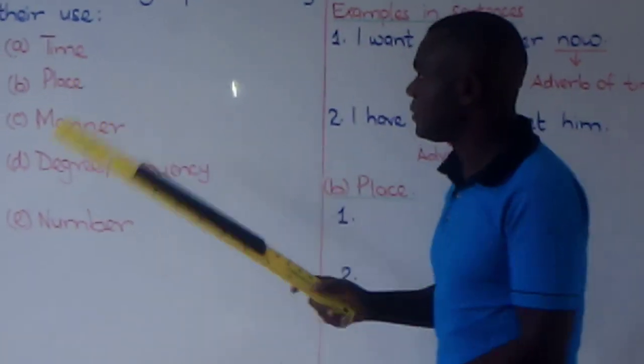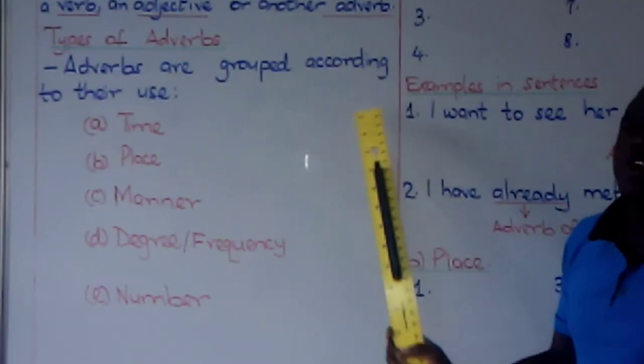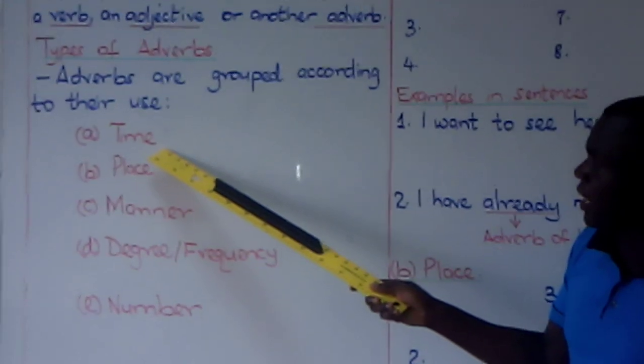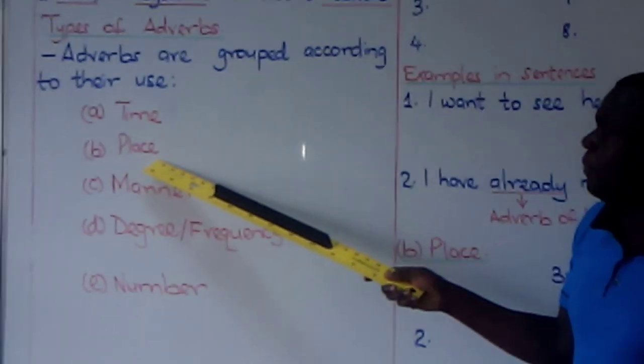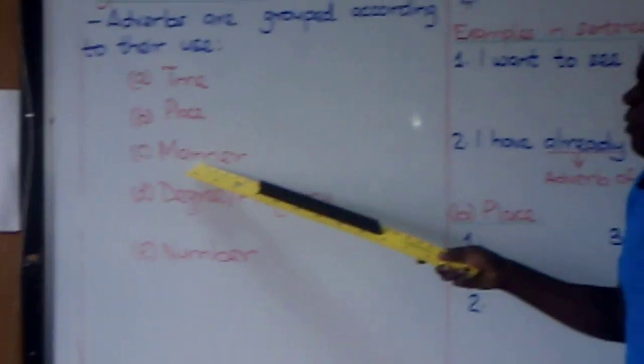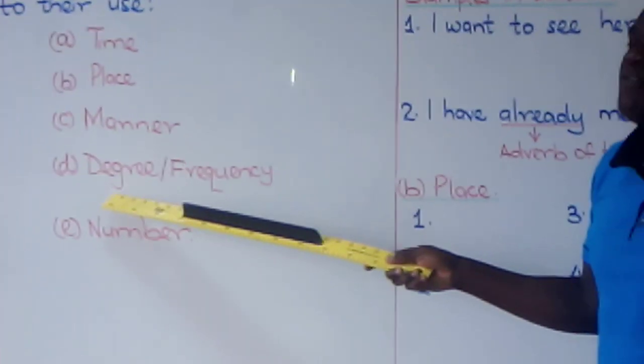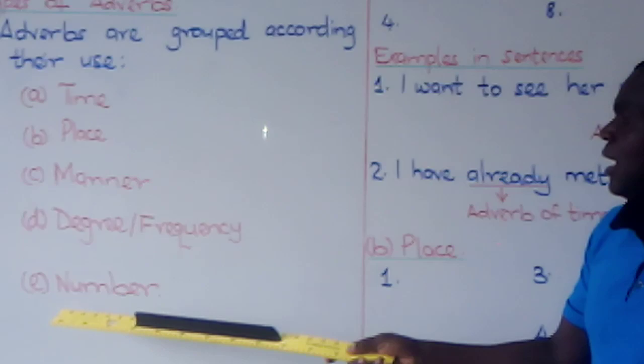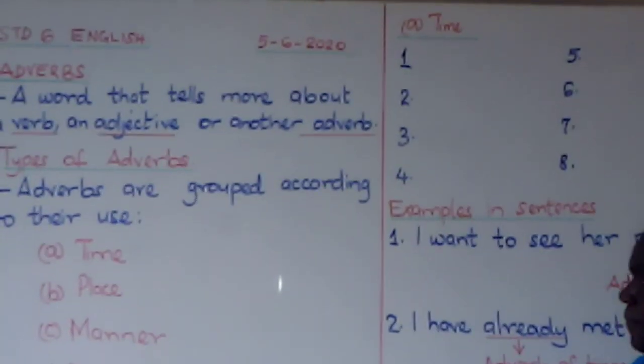Types of adverbs. They are grouped according to their uses. We have an adverb of time, an adverb of place, an adverb of manner, an adverb of degree or frequency, and an adverb of number.